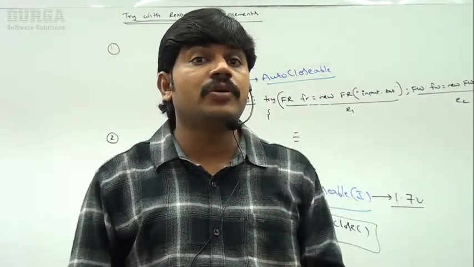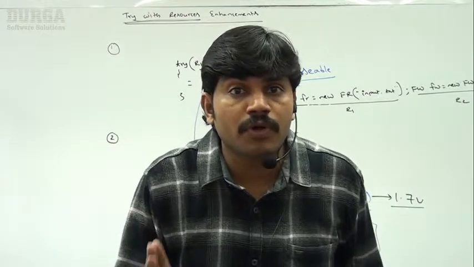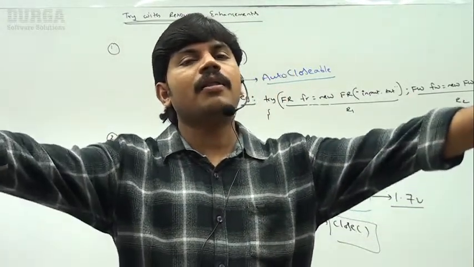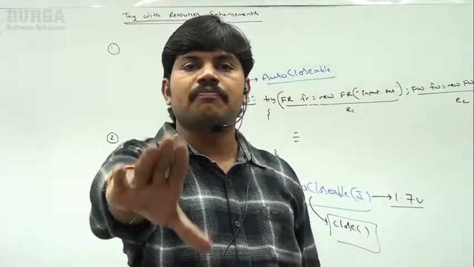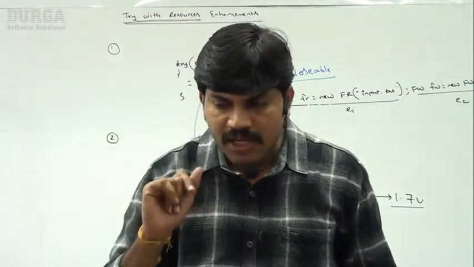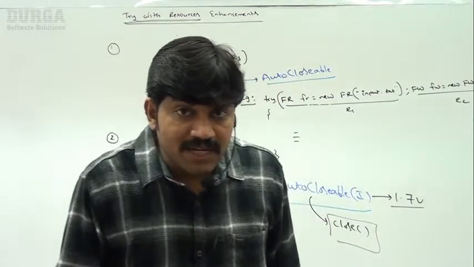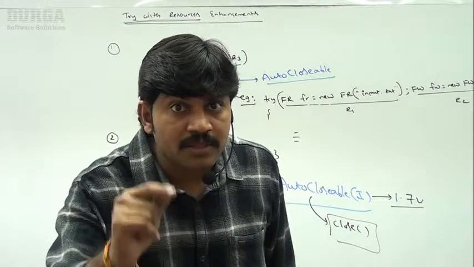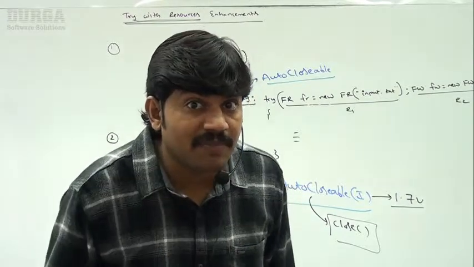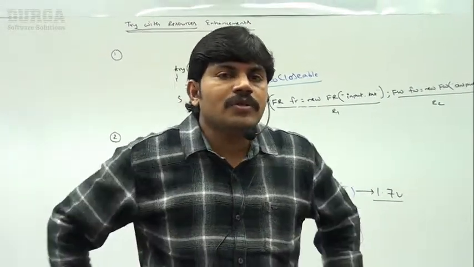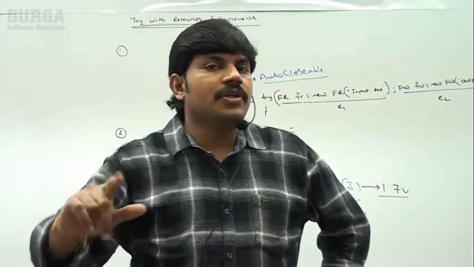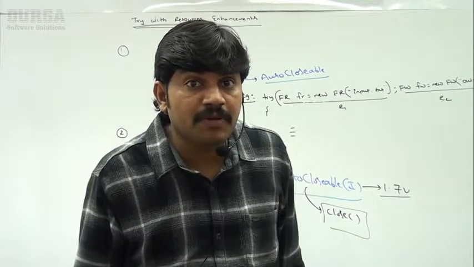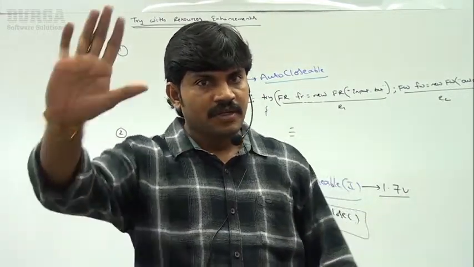A resource is said to be auto-closable if and only if the corresponding class implements java.lang.AutoCloseable. All predefined resources already implement the AutoCloseable interface. Can you tell if the AutoCloseable interface is a marker interface or not? No, because this interface contains one method. What is that method, sir? The close method. Which version did the AutoCloseable interface come in? Version 1.7. Try-with-resources concept came in which version? Version 1.7. Clear up to this?